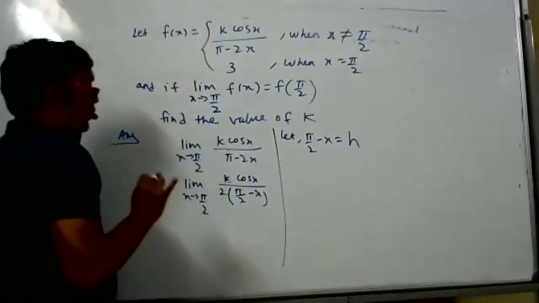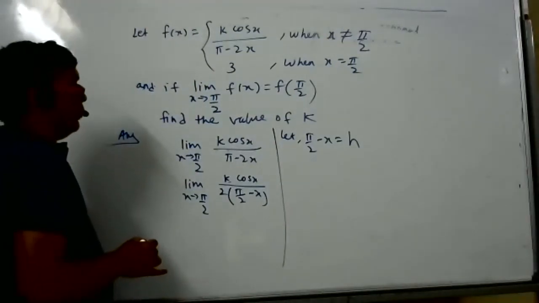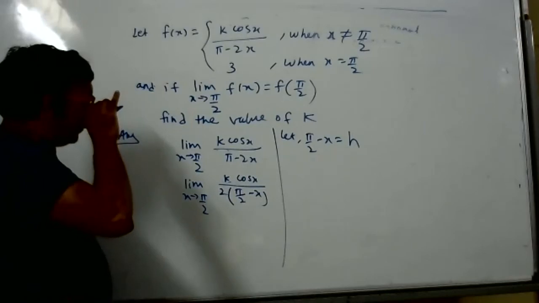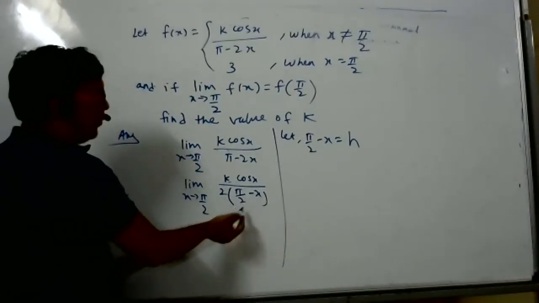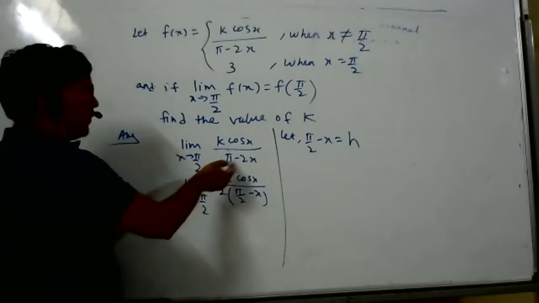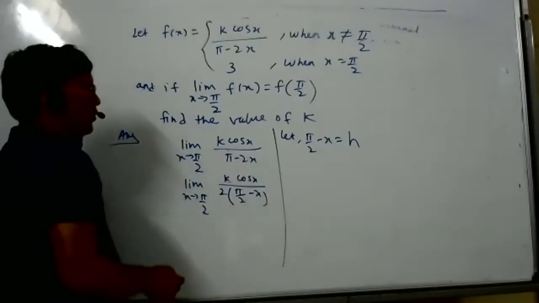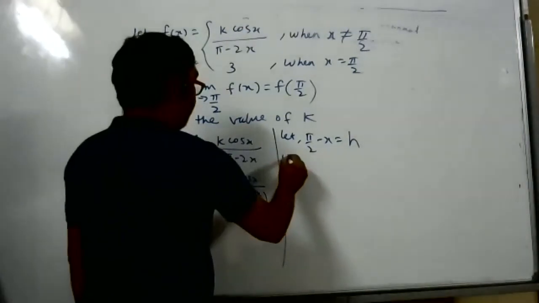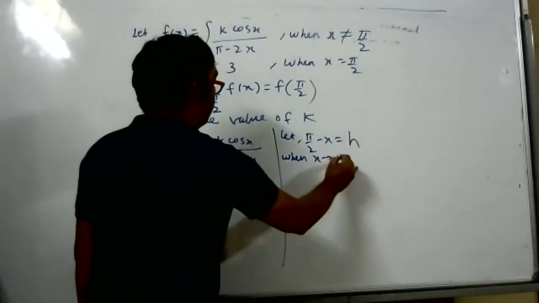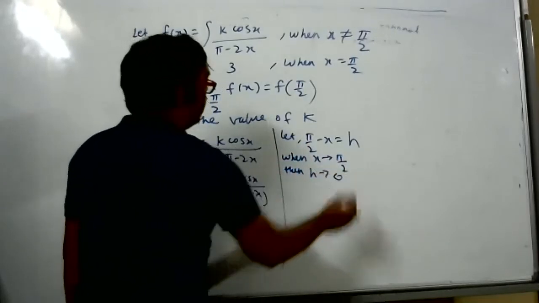Why didn't we do that in the second step itself? After you wrote k cos x by pi minus 2x, we could directly write x equal to pi by 2 minus h. But here I tried to bring pi by 2 minus x, because in the question pi by 2 minus x was not given; it was given as pi minus 2x. So first you bring pi by 2 minus x, then I assume h. When x tends to pi by 2, x is almost equal to pi by 2, then h is almost equal to 0.